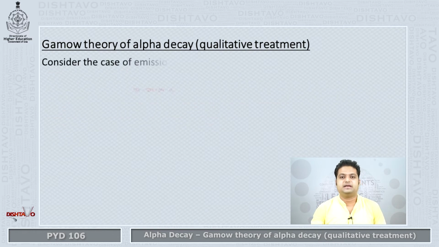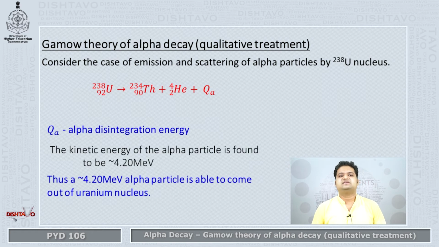Let's take an example and understand it. We have this example of uranium-238 decaying to thorium-234, giving out an alpha particle with some alpha disintegration energy Q_alpha. We used E alpha in the previous module, but this is from the reference book that I'm using, Q_alpha. You can use E alpha also.